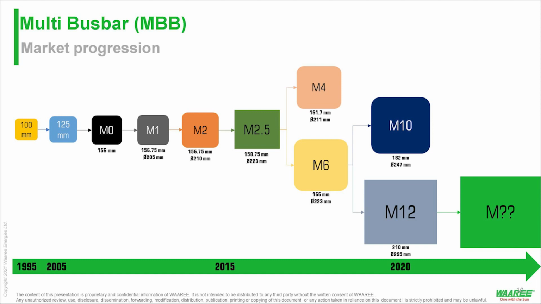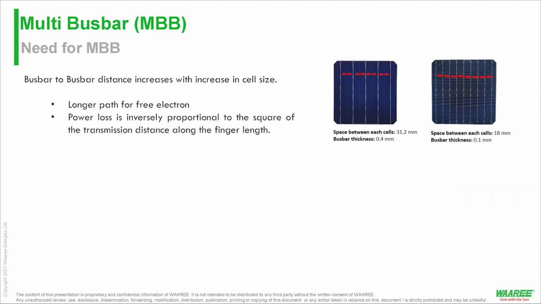So, how does multi-bus bar come into the picture? Exactly. As we start increasing the cell size, the regular M2 cell was a 5 bus bar cell, right? So the distance between bus bars was 31.2 mm.